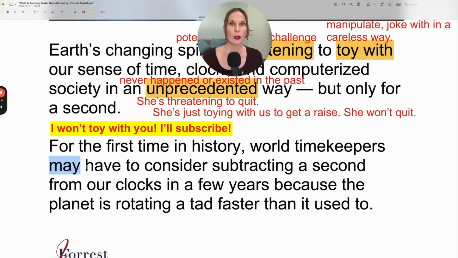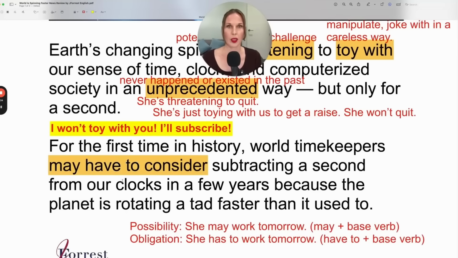So remember, modal plus base verb, but it's the same thing because in this case, we have the modal have to, and then the base verb is consider. So this to does not belong to consider. It belongs to have to. And this have to is important because it suggests that they're only doing this out of obligation. It's not something that they sat down in a meeting and said, should we subtract a second from the world clock? No, it's an obligation. They have to subtract a second.